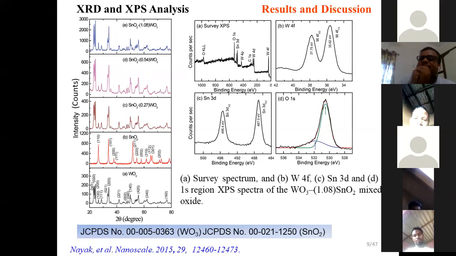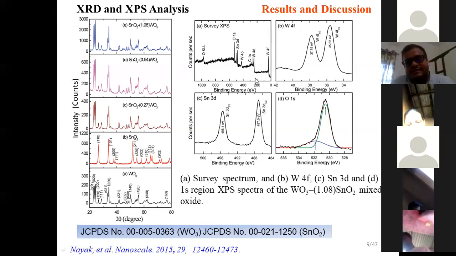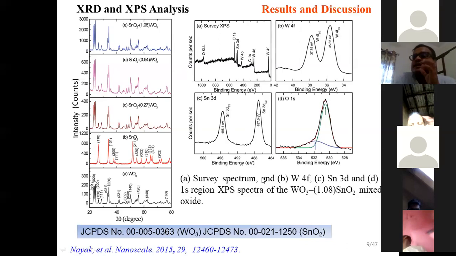From this XPS, we can see in the surface spectra that tin, tungsten and oxygen are all present. From the oxygen peak and the tin peak, we can understand that this is SnO2, not Sn. So from the XPS analysis, we understand that this composite was tungsten oxide and tin oxide, not a tungsten oxide and tin metal composite.